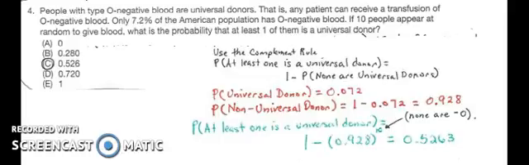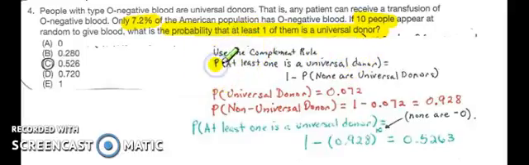So problem number 4 is dealing with blood types. O negatives are universal donors. Only 7.2% of the population has O negative. If 10 people appear at random to give blood, what's the probability at least one is a universal donor? That means 1 out of 10, 2 out of 10, 3 out of 10, all the way up to 10 out of 10, because we want at least one. So it's much easier to use the complement rule to figure this out.